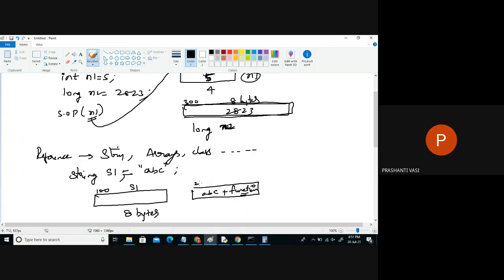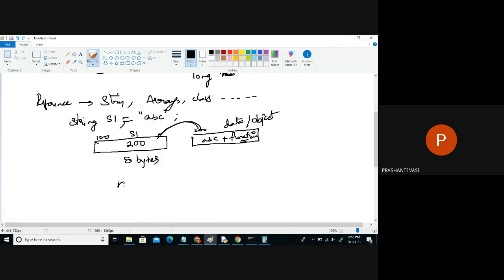And wherever this is residing, this whole information and the logics, we are storing its location in which variable? S1. So S1 only knows the location of the data. This is data, or exactly, we call them objects. So a string object is created somewhere, and its address is saved in S1. S1 is which type of data now? It's a reference, because what is stored inside S1? 200. What is the meaning of 200? It's a reference of which data? ABC. Whatever you created, its reference is saved in which variable? S1.